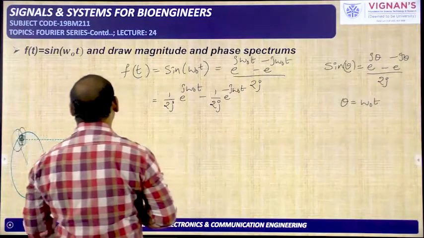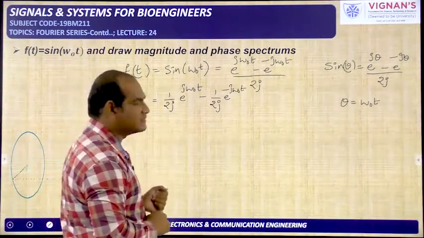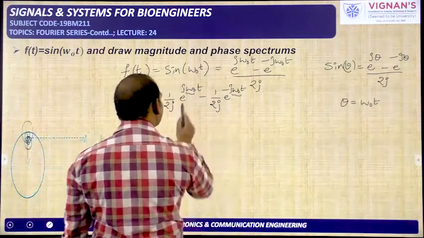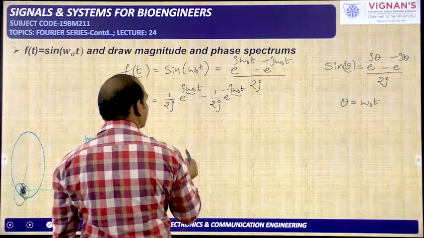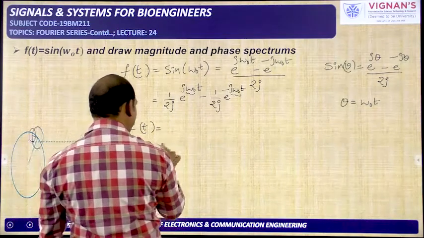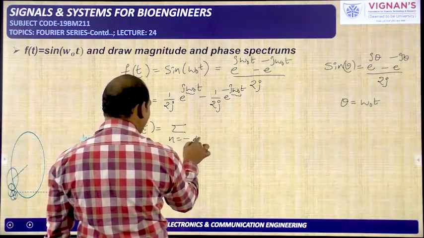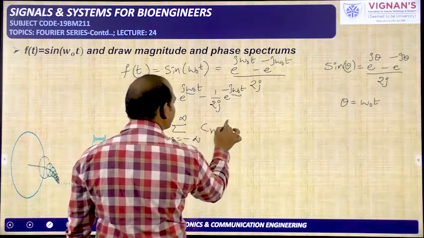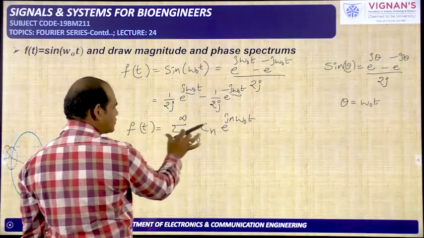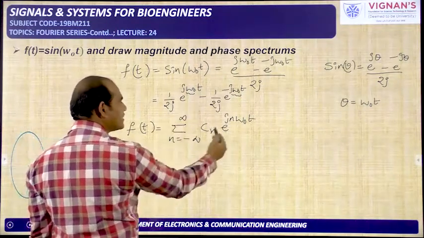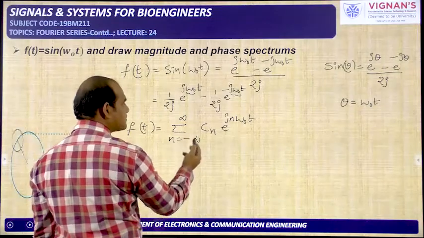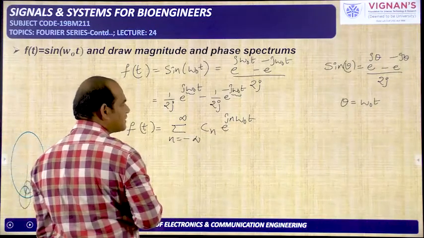So this sin omega naught t, the given periodic signal, we can write like this. Here omega naught is the fundamental frequency. It is multiplied by what integer? Here n is equal to 1 only, because if you see the exponential Fourier series expansion, sigma n is from minus infinity to plus infinity, Cn e power jn omega naught t. If you compare this exponential Fourier series expansion with this one by taking different values of n, you will get C1, C2, and n is negative also here. So C minus 1, C minus 2, C naught, like that you will get different terms.